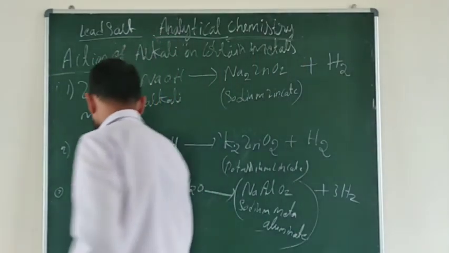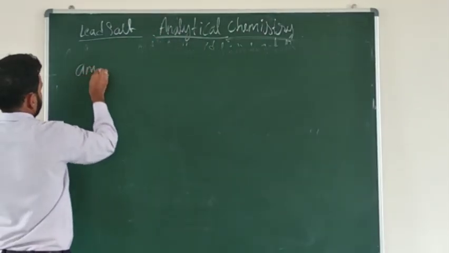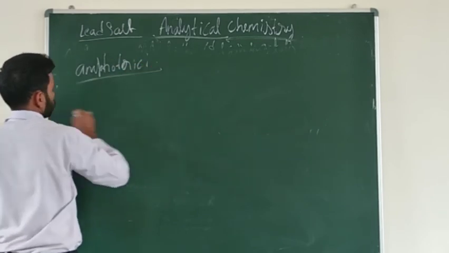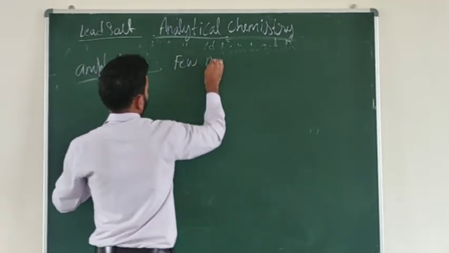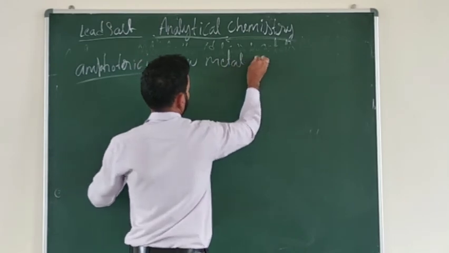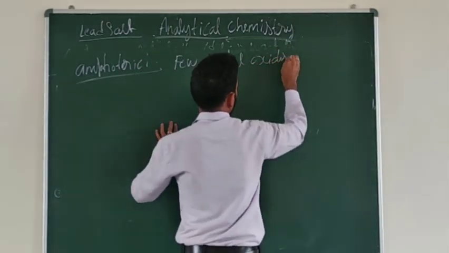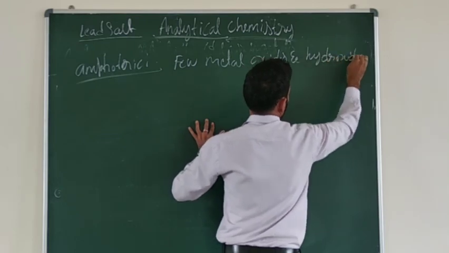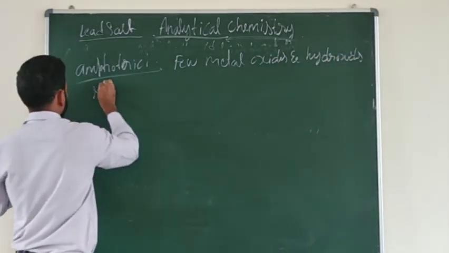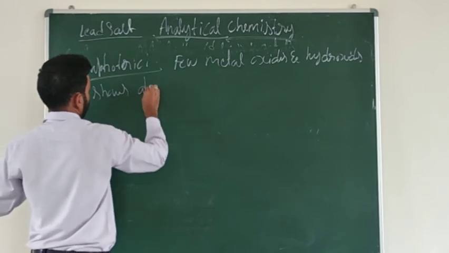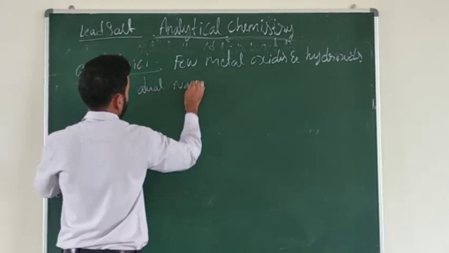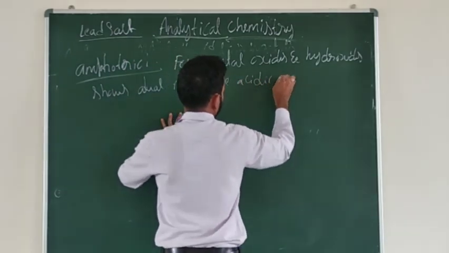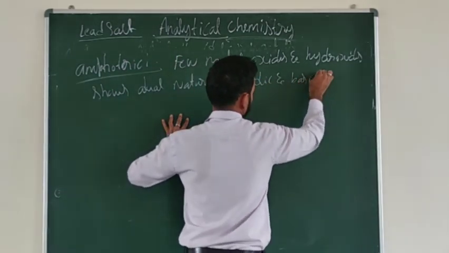Okay, so what is amphoteric? A few metal oxides and metallic hydroxides show dual nature, dual character, that is, acidic and basic.